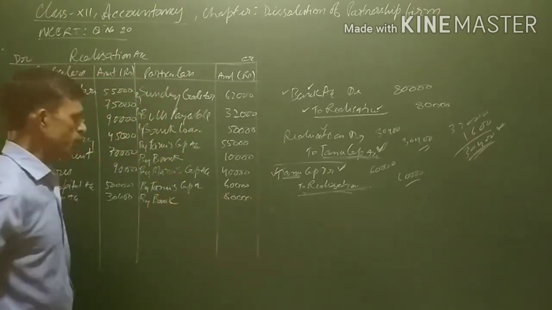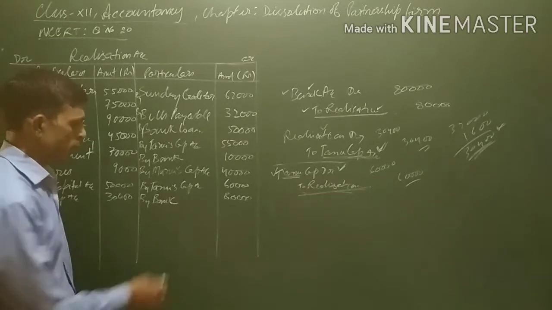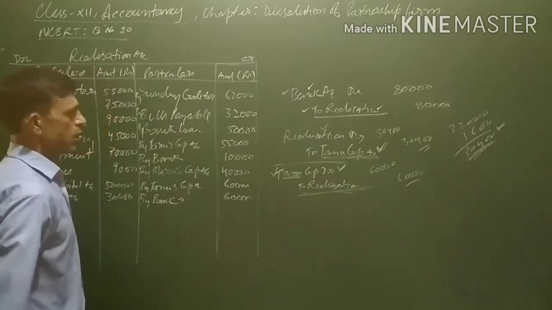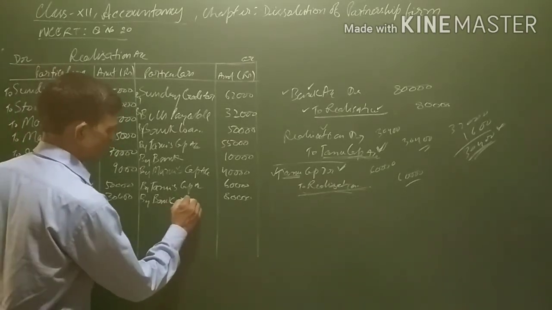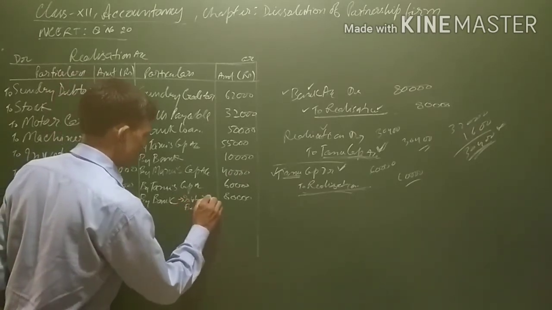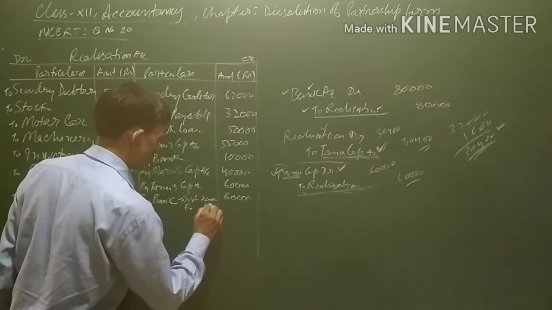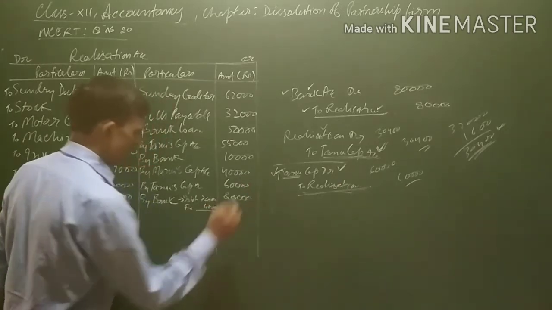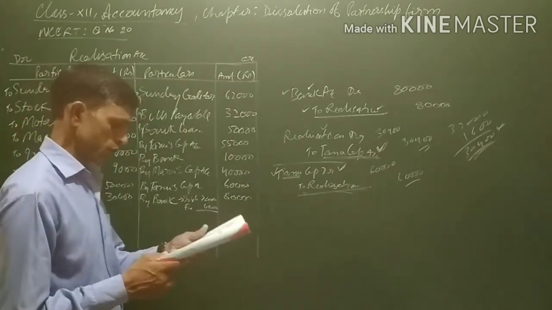Whenever we are writing by bank, it is preferable to write the assets which have been realized. For example, investment and then fixture. In short, we can write here 76,000 plus 4,000, that is 80,000. In this way also it can be written.